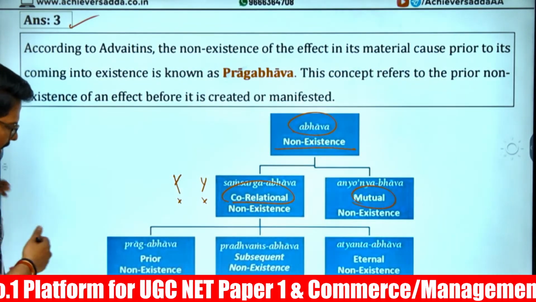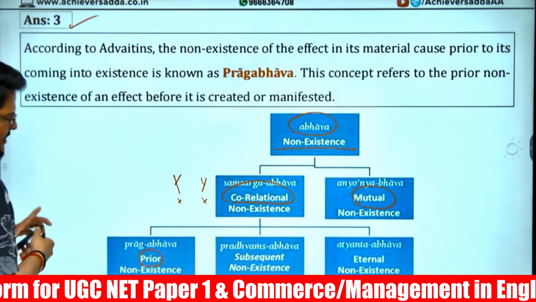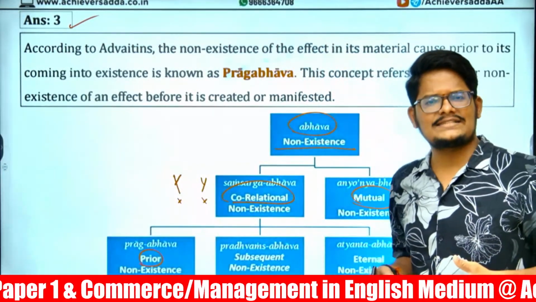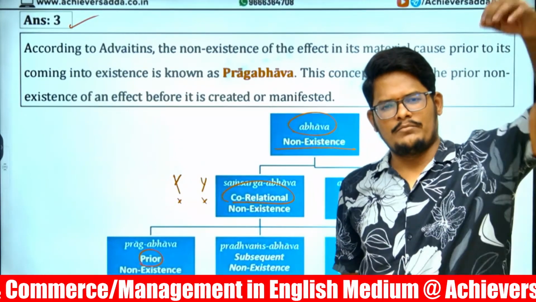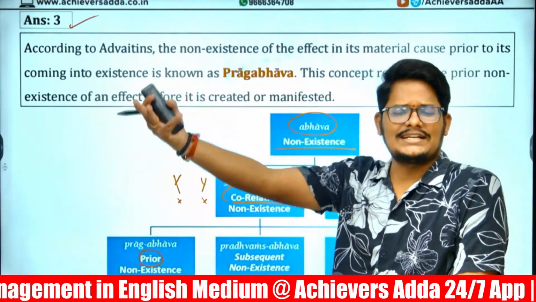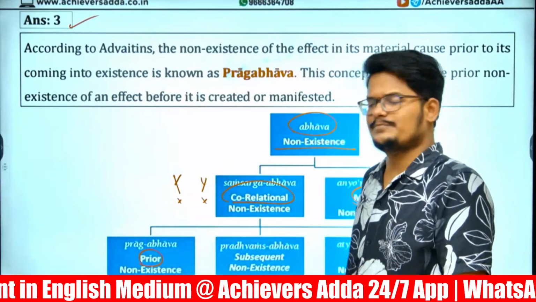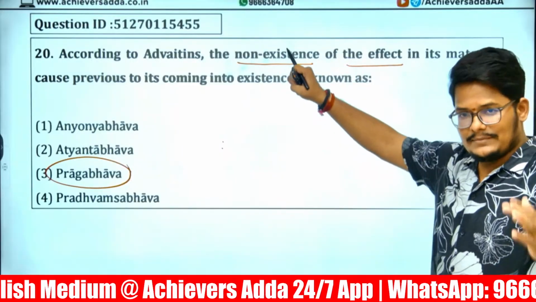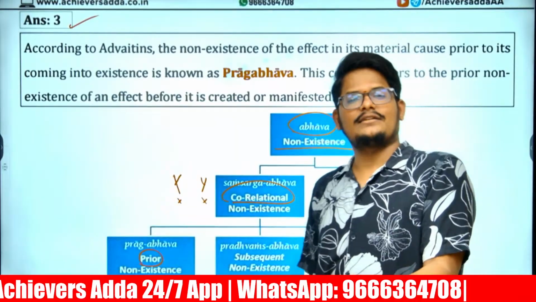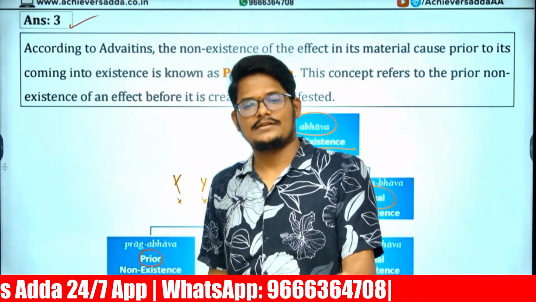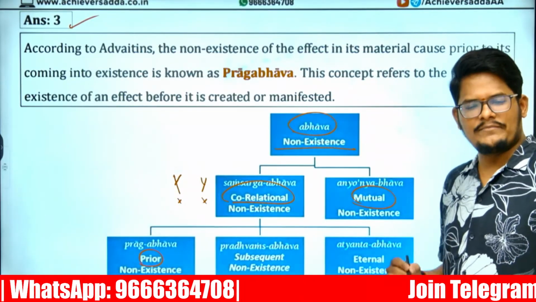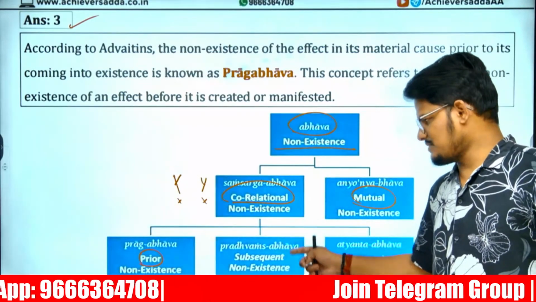Pragbhava, in the given question, means prior non-existence. Already before also it is not there. Now we have constructed a big bridge at that place, Chinab. Previous to that construction, there was no bridge. That is Pragbhava. Something non-existed before its existence. Before constructing the bridge, there was no bridge in that place. That is Pragbhava.